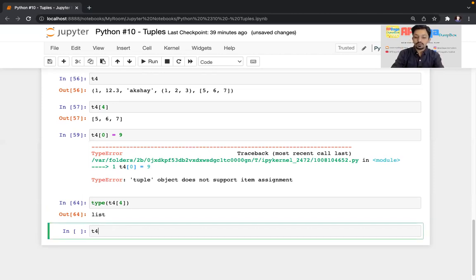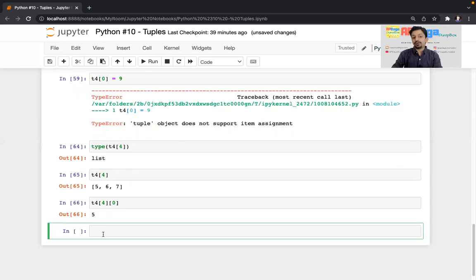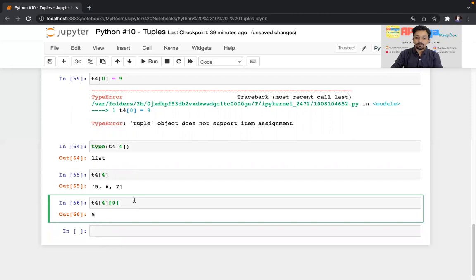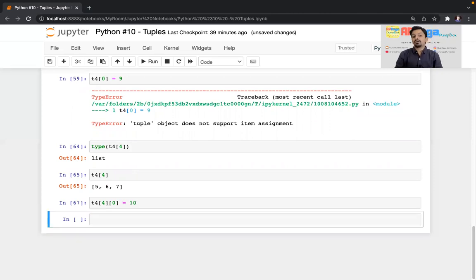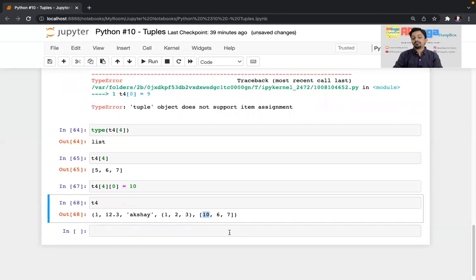Don't get confused. So if I do T4 of 4, it is a list, right? So if I want to fetch the first element of the list, what will I do? I'll write T4 of 4, and within that the 0th element. So it is 5. If I try to change this 5 to, let's say, 10, then it will work, because I didn't try to edit an element of the tuple. I entered into that, and since the element of the tuple is a list here, within that list I can change the elements. So if I again print T4, you can see this number 5 is replaced by 10.